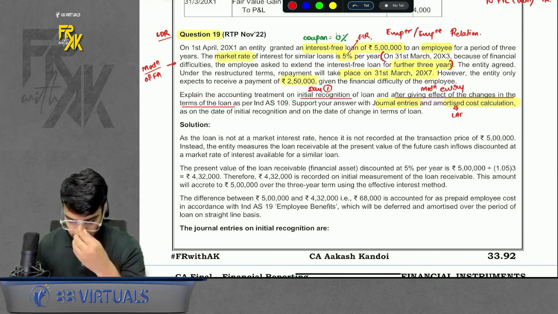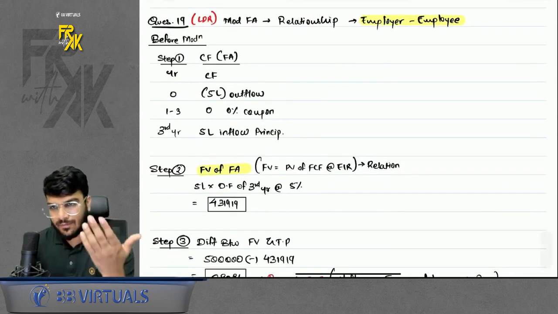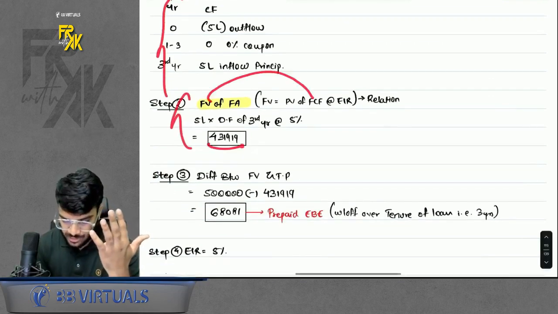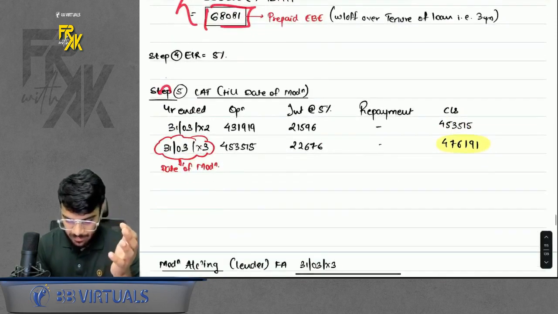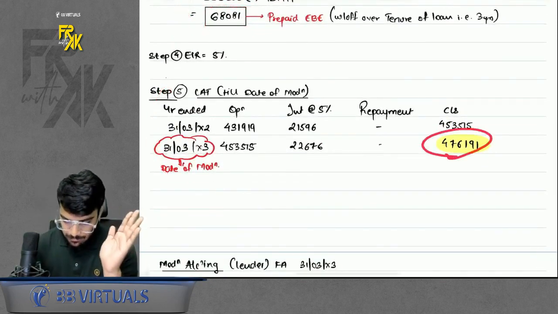Let's see how to give the effect. Simple accounting first, before modification accounting. Step number 1 cash flow. Step number 2 fair value, you will compute it because there is a relation. Step number 3 difference transferred to prepaid employee benefit expense. Step number 4 EI. Step number 5 LAT. LAT prepare only up to the date of modification. Done, sir. Then modification accounting.